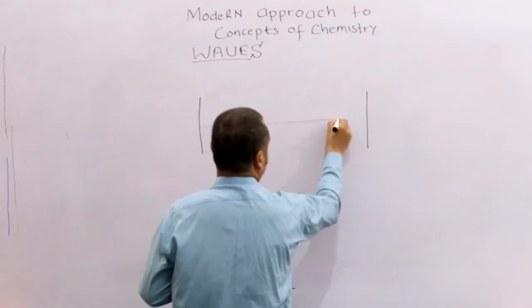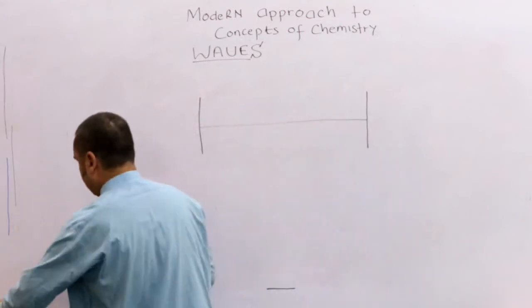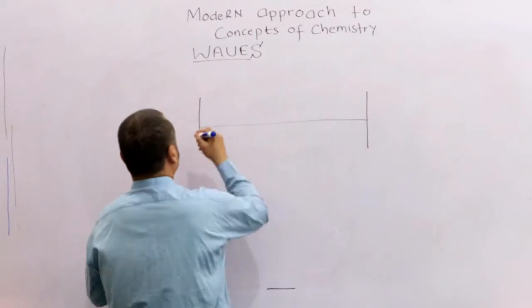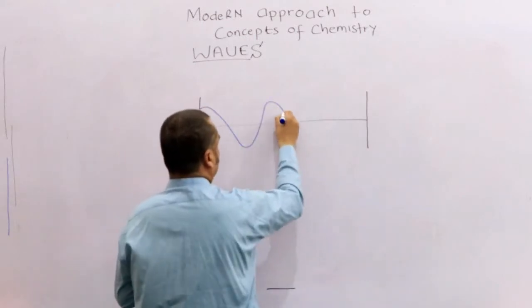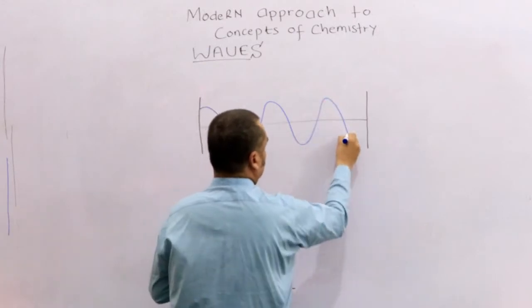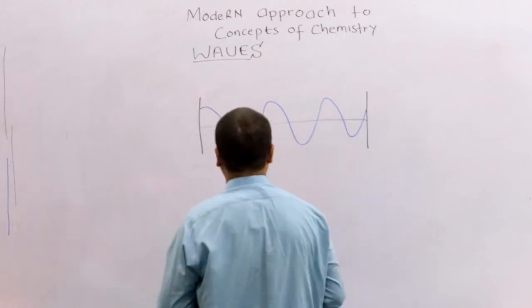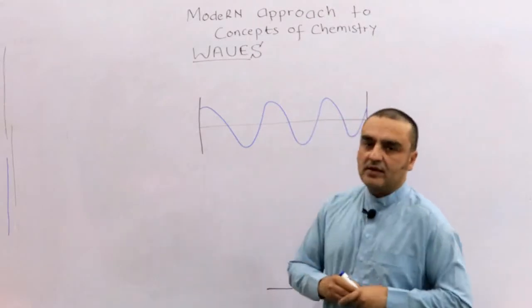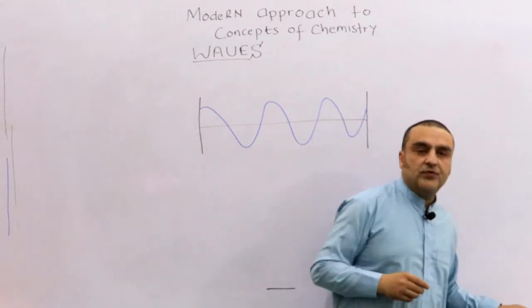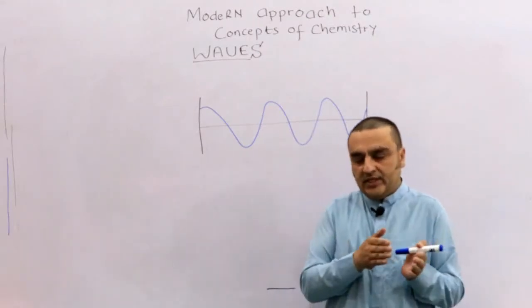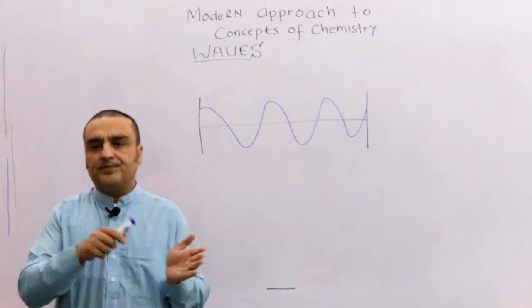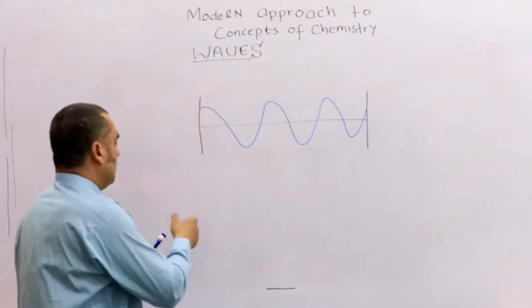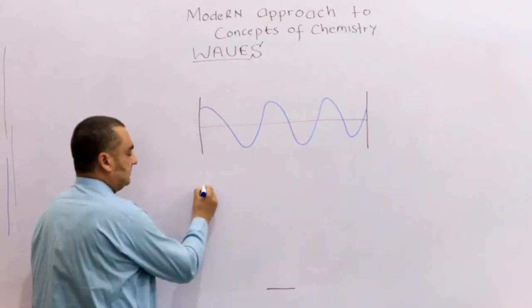Let's draw the mean. Okay, so before coming to the new thing, we need to compare some amplitudes with each other. Suppose this is one wave.